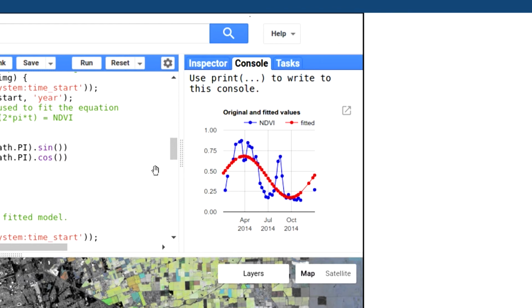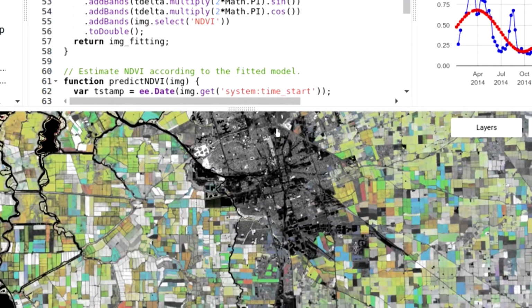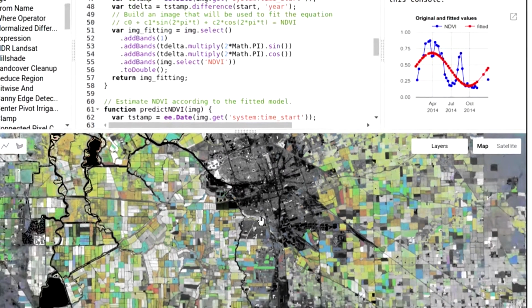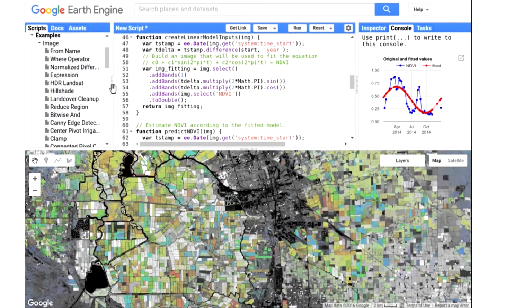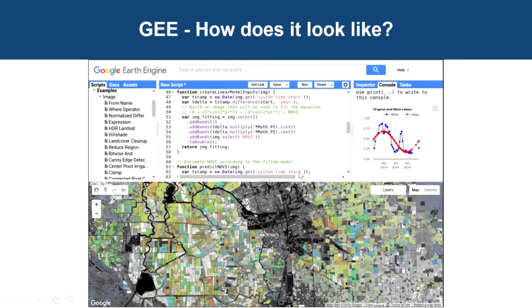If you want to view your results on the Google Map directly, this is the map display at the bottom. The results can be viewed directly here also. All these panes are resizable, so you can click on these dividers and move left and right, bottom and top, to change the sizes.